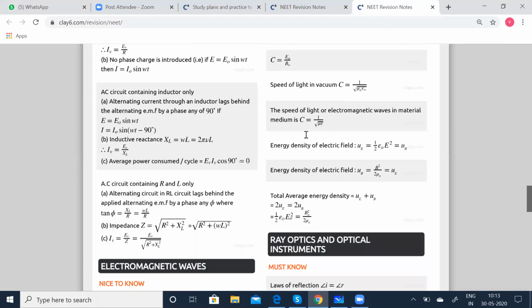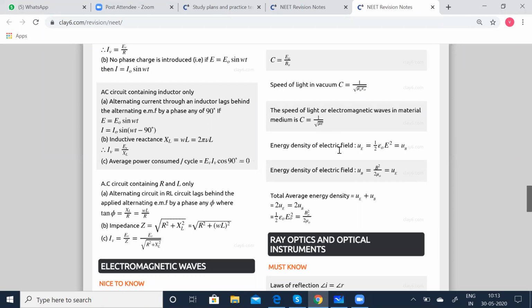So earlier we saw 1 by root of mu 0 epsilon 0, which is for free space: the permittivity of free space, and the magnetic field and the electric field in free space. Here this is now going to be in a medium. So whenever electromagnetic waves travel through a medium, you take C is equal to 1 by root of mu epsilon.